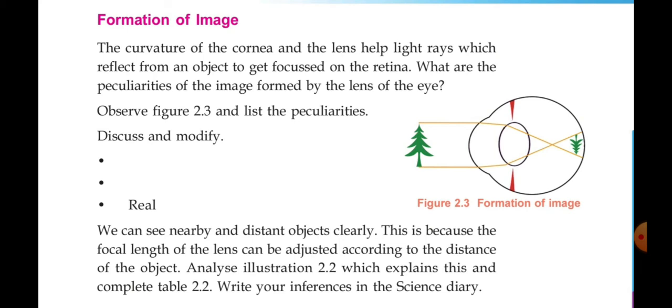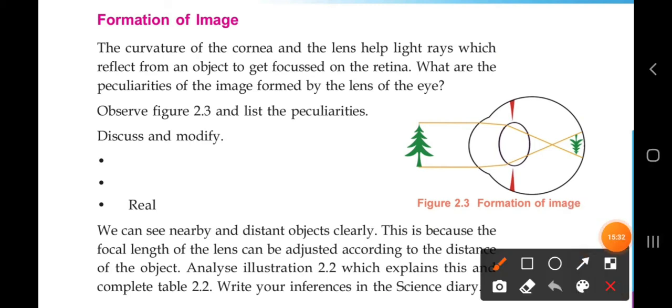So we can see what are the features of the image. There you can see the image formed in the retina. Okay, can you see what are the features of the image formed here? Look, here is the image. Then what are the features of this image considering this object? This is the object, this tree. Then when the image is formed, it is like this. So what are the features here that you can see or note?